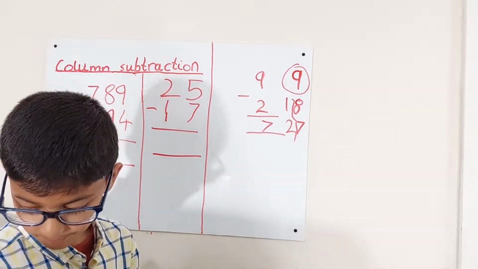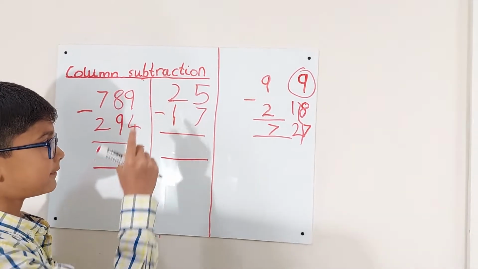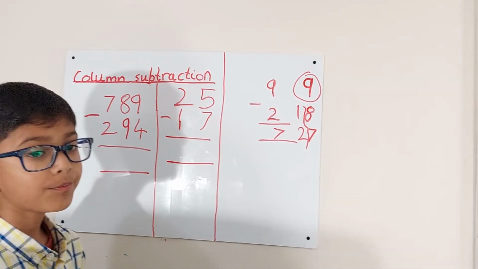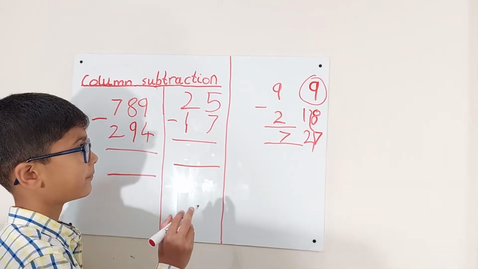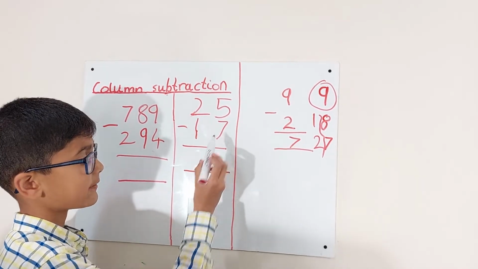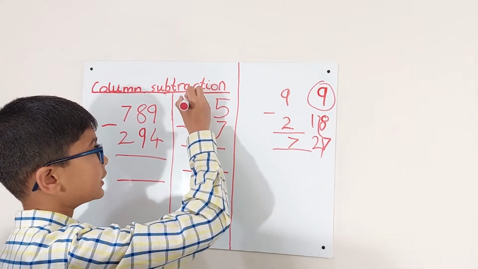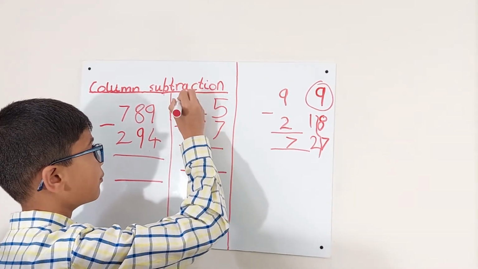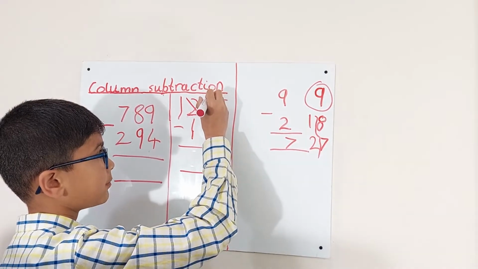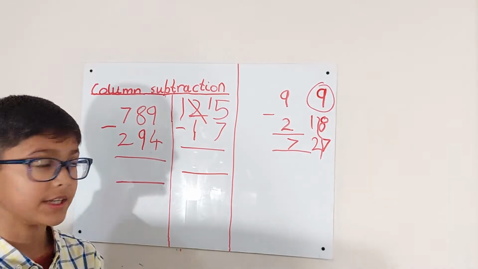So next, 25 take away 17. So what you do is, you can't do 5 take away 7. So what you do is, it's not a 2 anymore, it's a 1, and then the other 1, because you take away 1, goes here, and now that is 15.